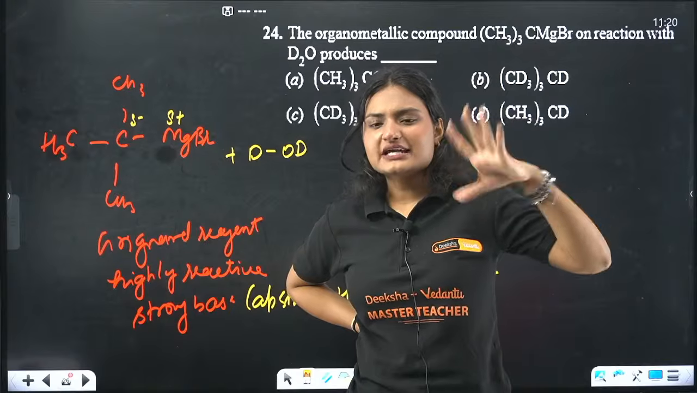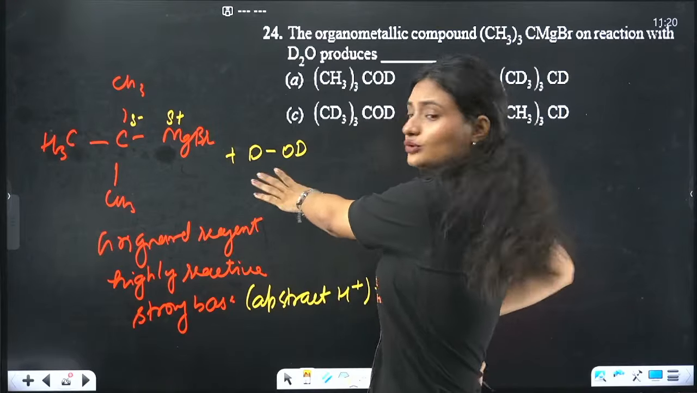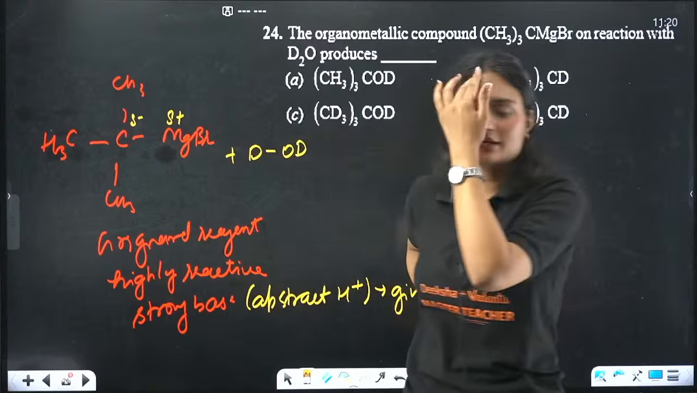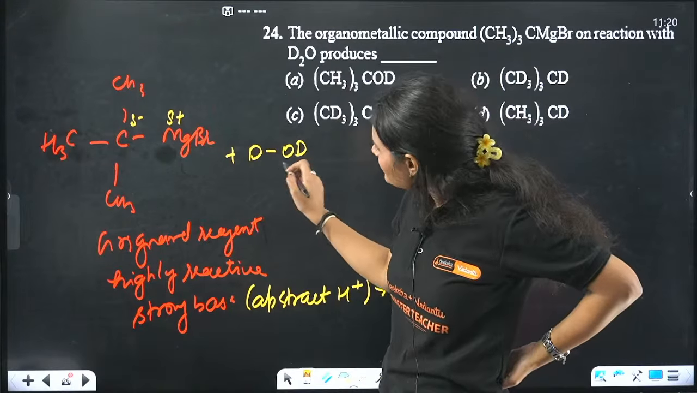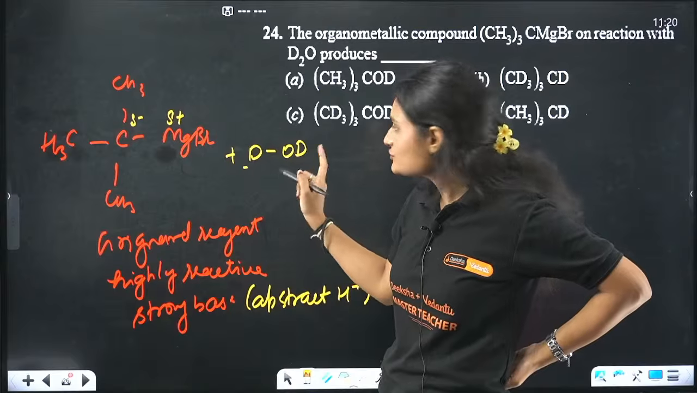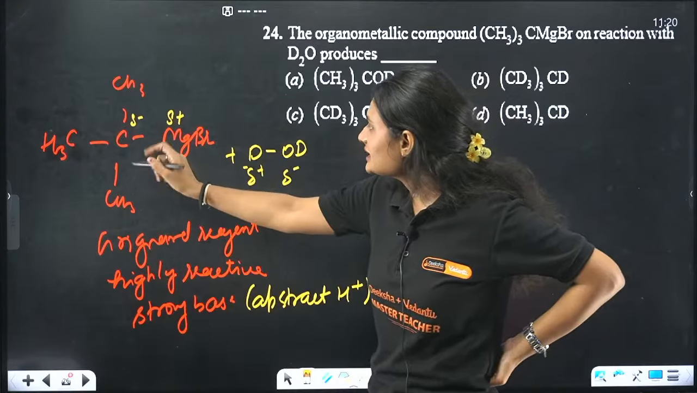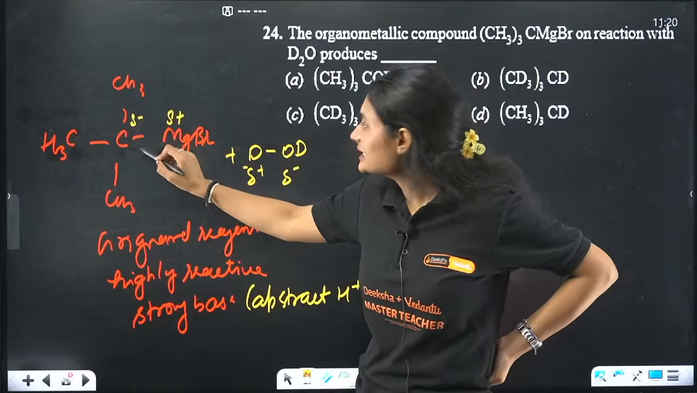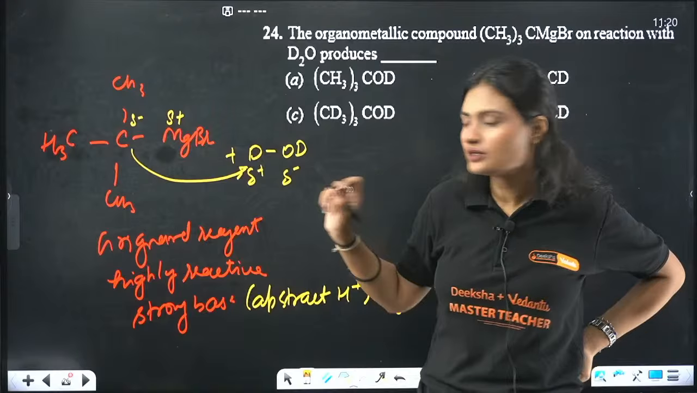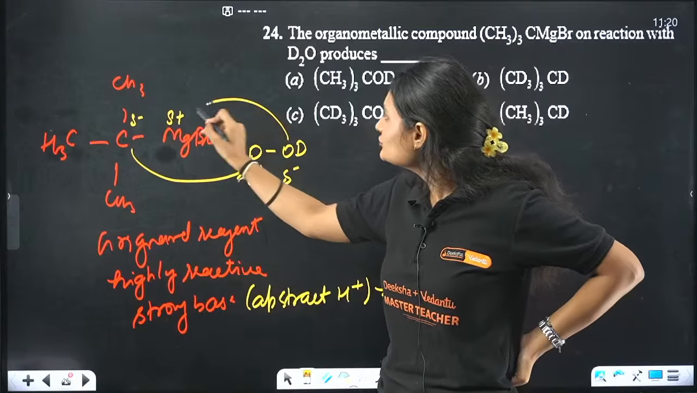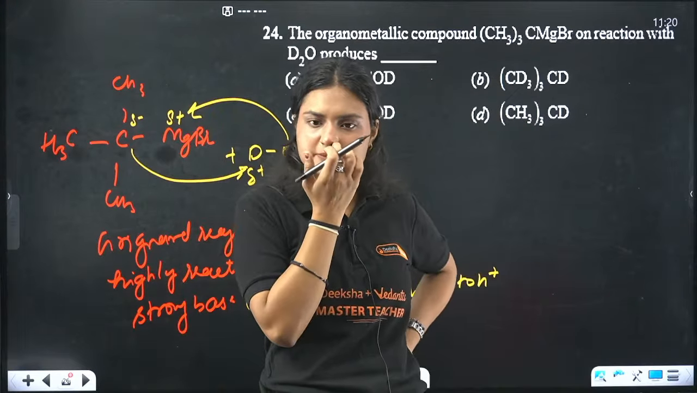You just replaced hydrogen with its another isotope, that is deuterium. It's still a proton only, with higher mass. Now see, this will have oxygen and deuterium, one positive, one negative. Again, this negative is a base, right? This negative will abstract this proton, or donate its electron to this proton. And this oxygen will attack on this one, right? Positive, negative, negative, positive. Simple.